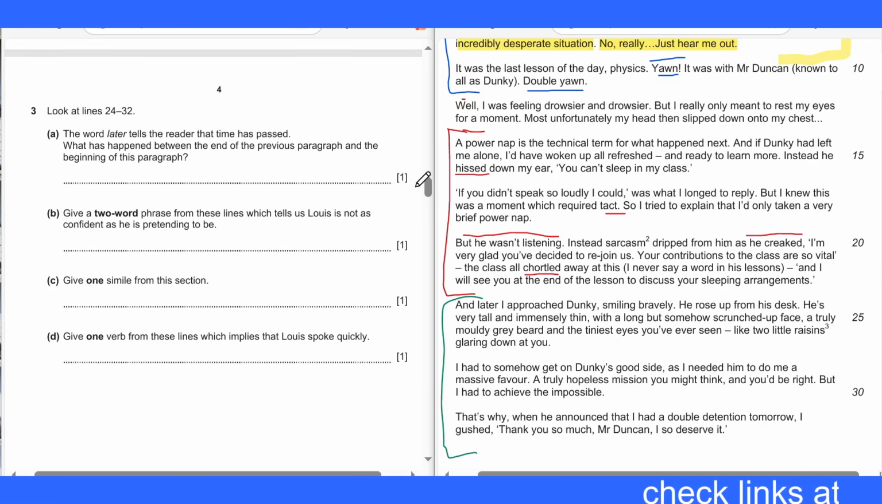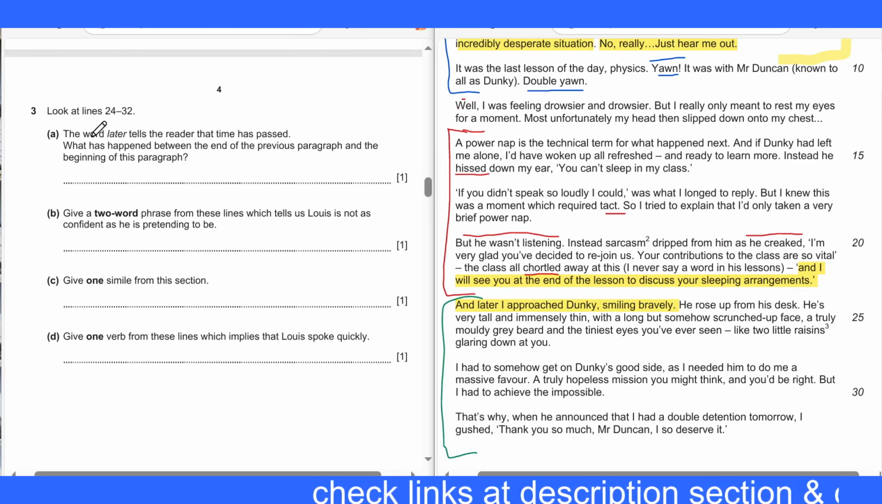Look at lines 24 till 32. That is in the green section. Question A. The word later tells the reader that time has passed. What has happened between the end of the previous paragraph and the beginning of this paragraph? So this is the end of the previous paragraph, and I will see you at the end of the lesson to discuss your sleeping arrangements. And this is the beginning of this paragraph, and later I approach donkey smiling bravely.